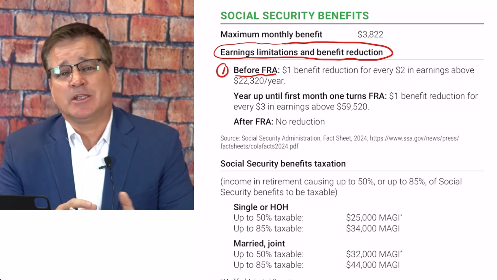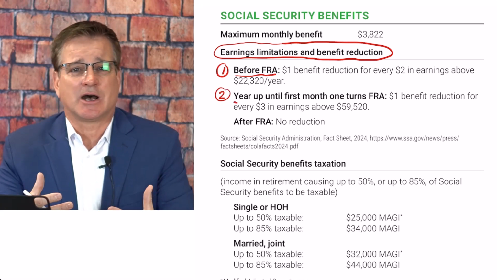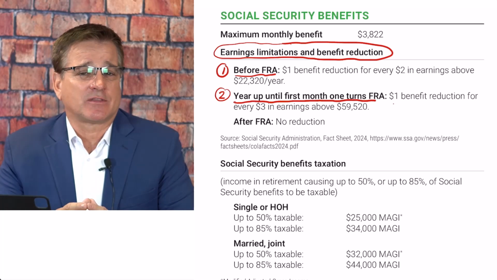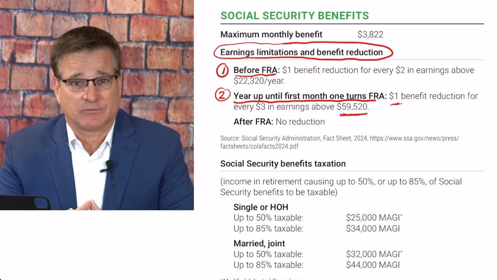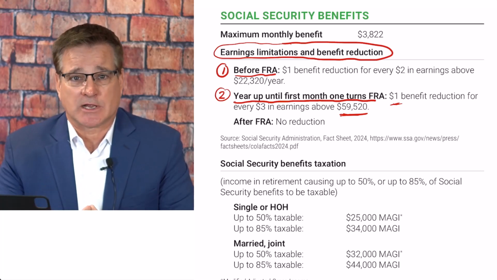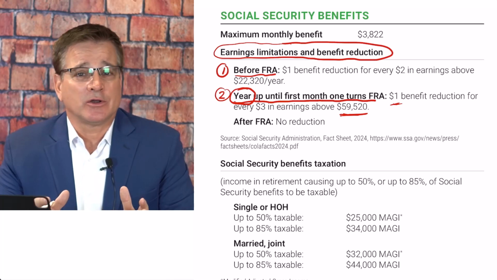Now, the year you turn full retirement age, those earnings restrictions really loosen up. Now it's a $1 benefit reduction for every $3 in earnings over $59,250. Now notice I said the year you turn full retirement age. After full retirement age, there are no earnings restrictions.